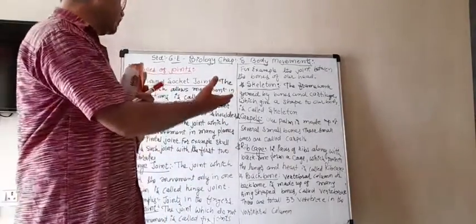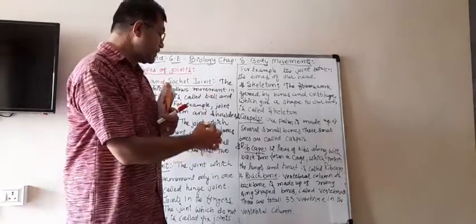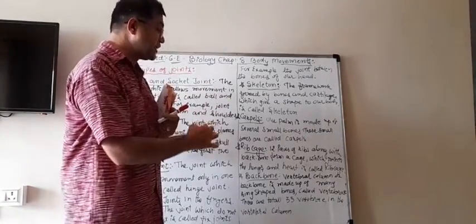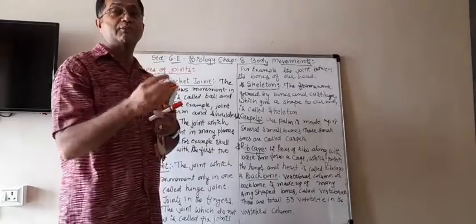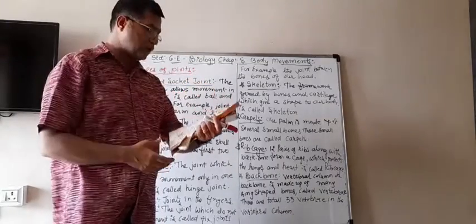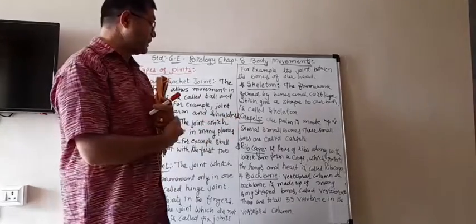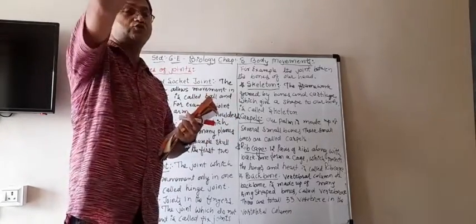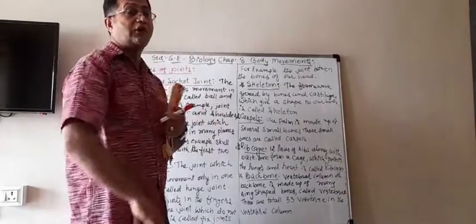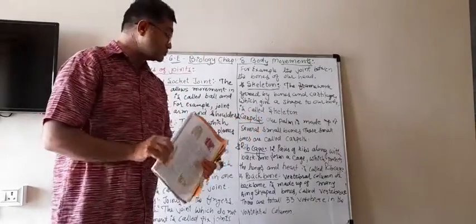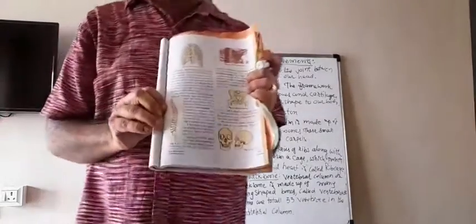So the vertebral column or backbone is made up of many ring-shaped bones joined one to another. They are known as vertebrae, and all the vertebrae join together to make the whole vertebral column, which we also call the backbone.